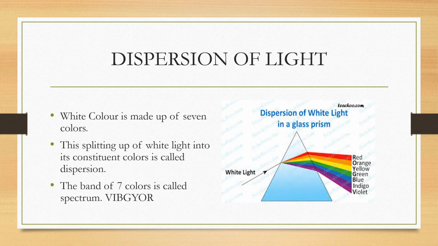Everybody has seen the rainbow. Here we can see in the prism, the white light bends into 7 different colors. The band of 7 colors is called spectrum. The colors are VIBGYOR, that is violet, indigo, blue, green, yellow, orange, and red in order.